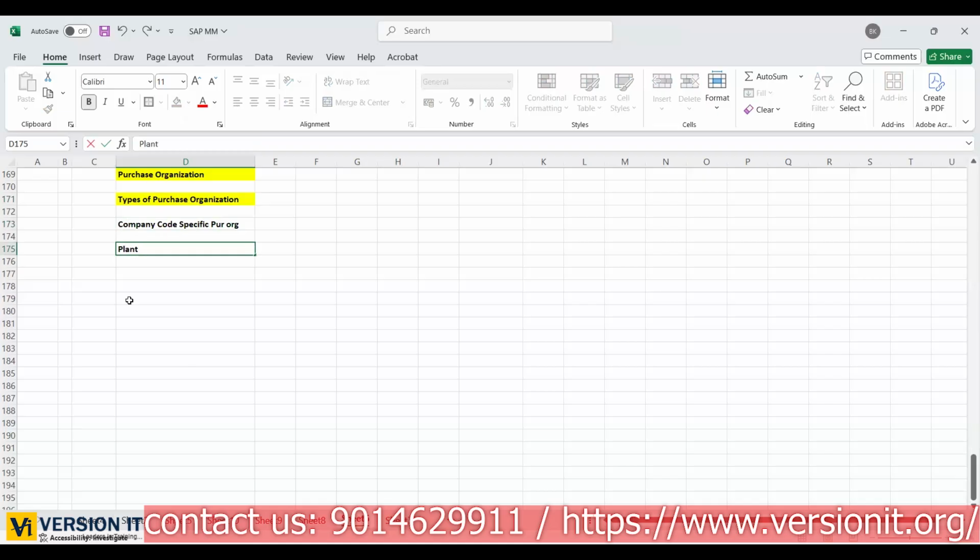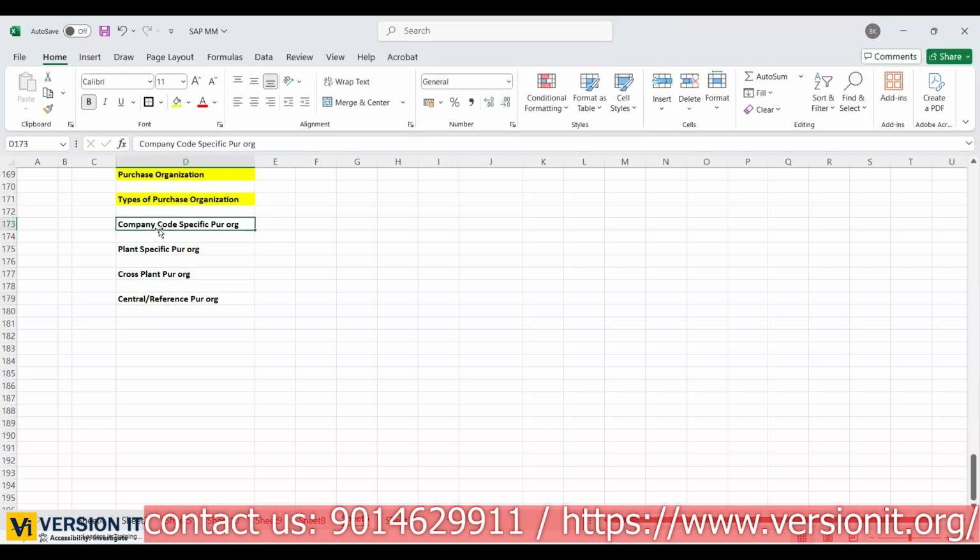One is company code specific purchase organization, plant specific purchase organization, cross plant purchase organization. And also we have one more, central or reference purchase organization. This is important. Central or reference. We'll see one by one.